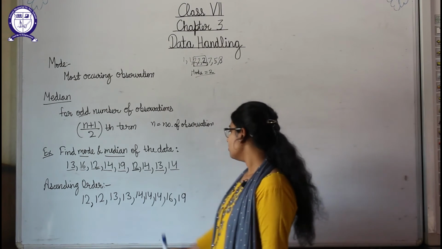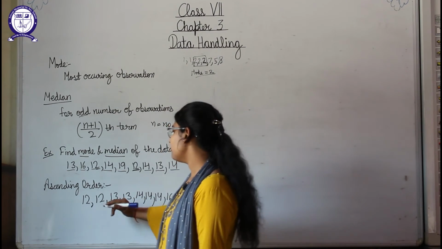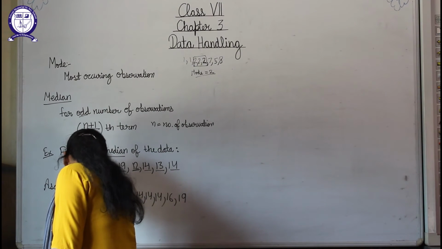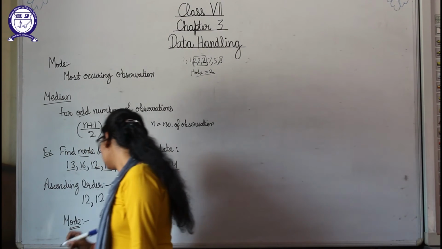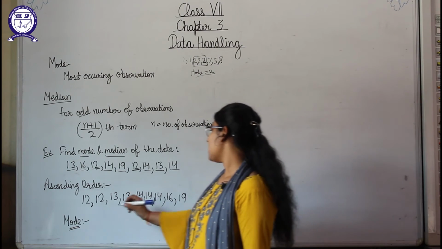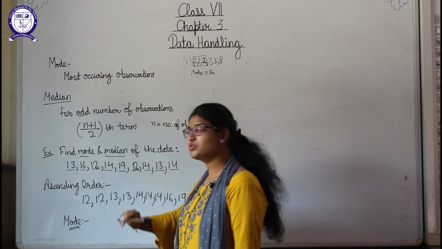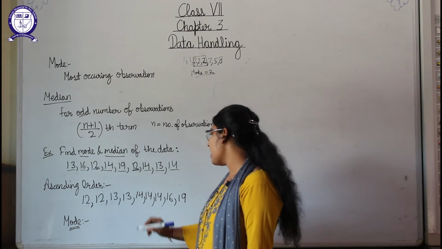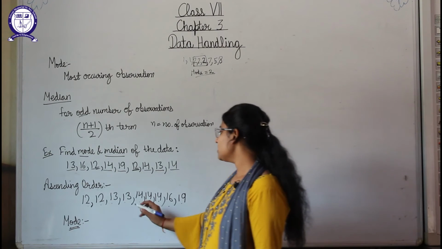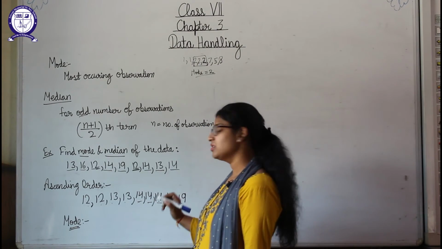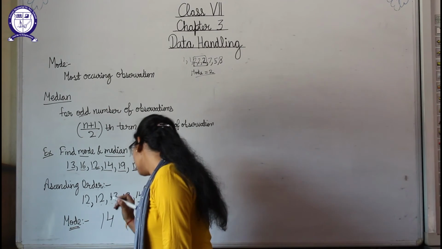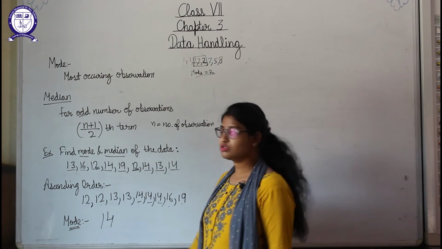Okay, now students, if we have to find out the mode, so what is mode, students? Mode is the most occurring observation. Okay, what is the number which is occurring most of the times, means larger times? Here 12 is 2 times, 13 is 2 times, 14 is 3 times, 16 and 19 are 1 time, means 14 is occurring most of the times, 3 times. So here mode is equal to 14 because 14 is occurring most of the times.